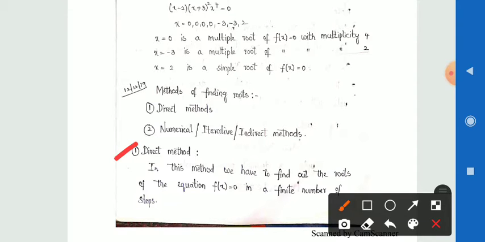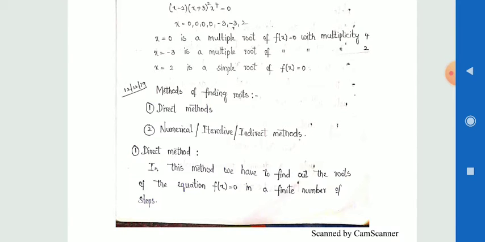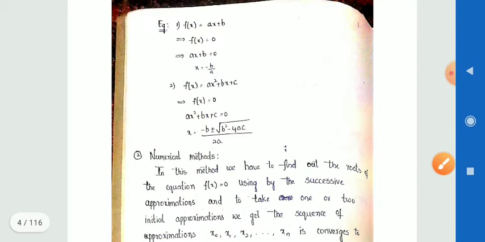In this method we have to find the roots of the equation f(x) = 0 in a finite number of steps. For example, f(x) = ax + b, then f(x) = 0 gives ax + b = 0, so x = -b/a. Here the root of the function is x = -b/a.